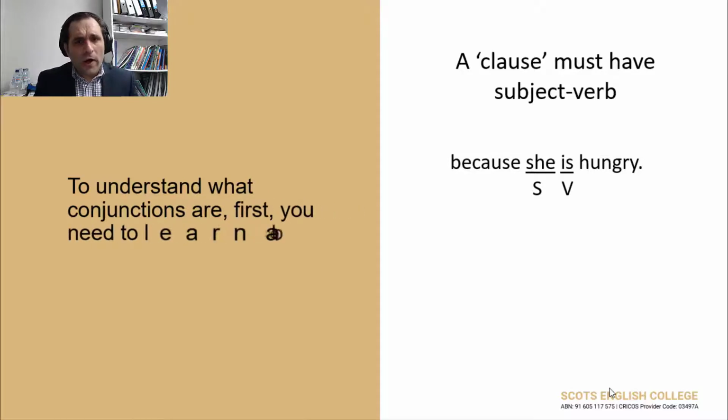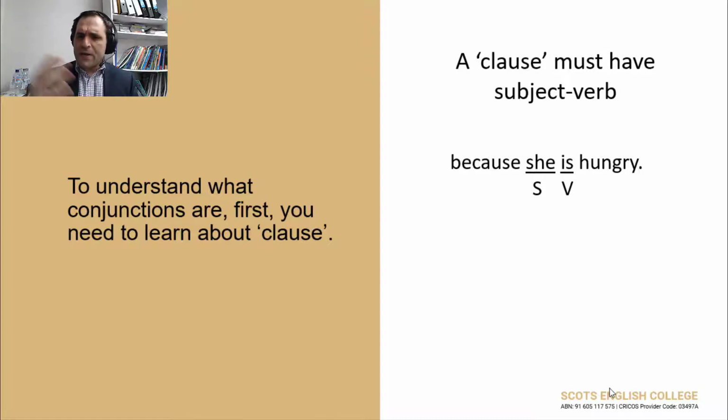Now, look at this clause. Because she's hungry. Because she's hungry. Now, if somebody tells you because she's hungry, would you understand what the situation is all about? It's not very clear. You cannot start a sentence with because she's hungry, because whoever you're talking to will be very confused. If somebody tells me because she's hungry, well, what is the first part of the sentence?